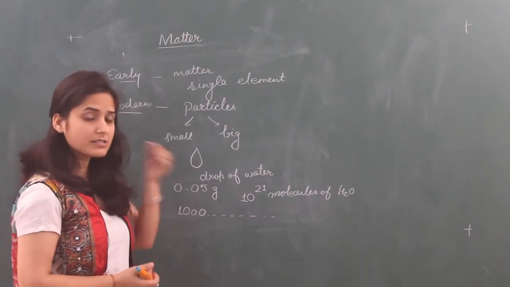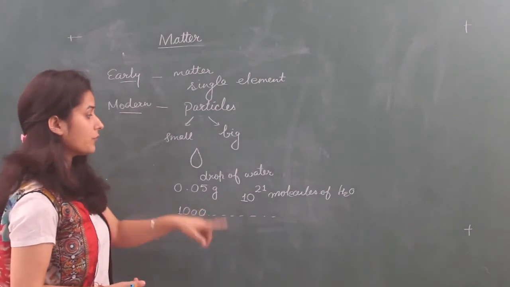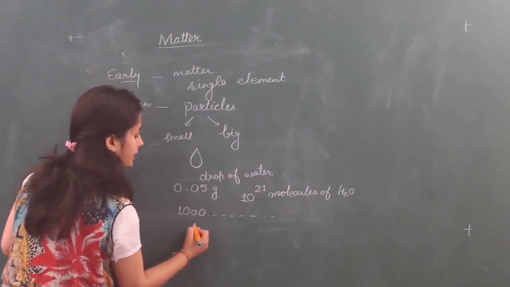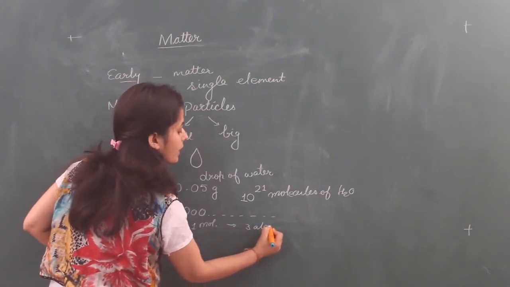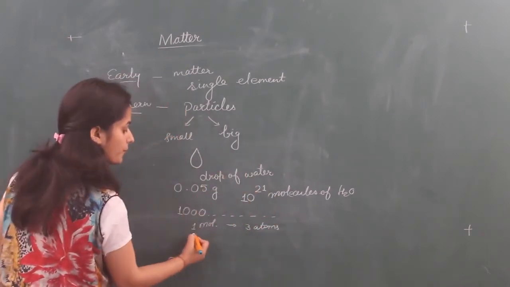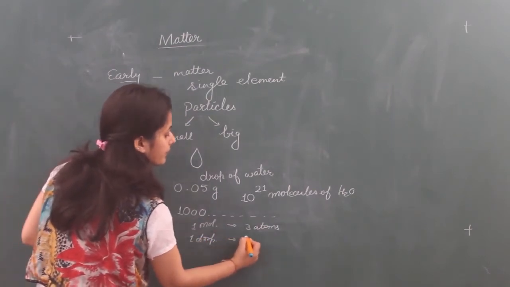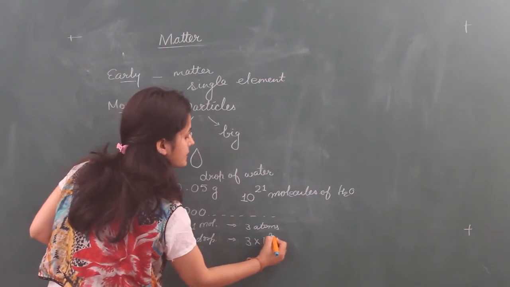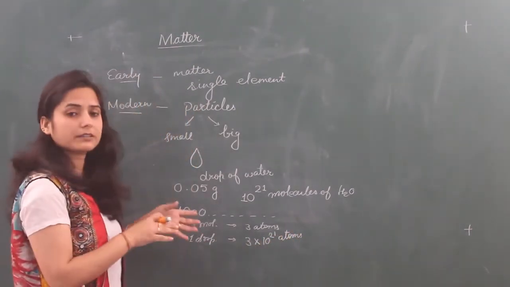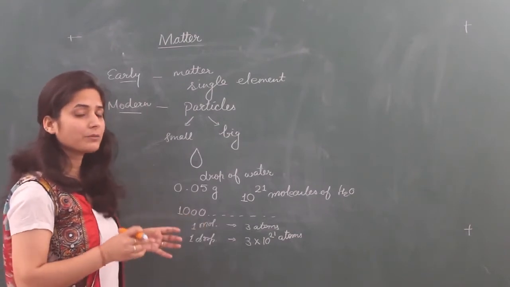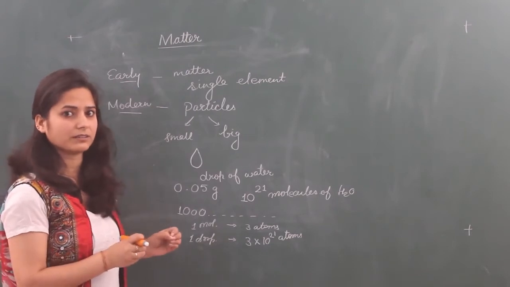A single drop of water contains this many molecules, and one molecule of water contains 3 small atoms. So, one drop of water can contain 3 into 10 raised to power 21 atoms. So now you can imagine how small the particles of a substance can be.